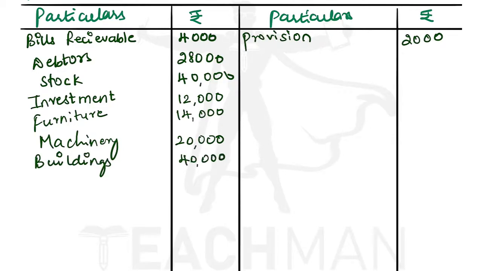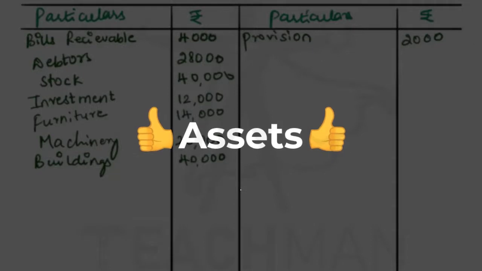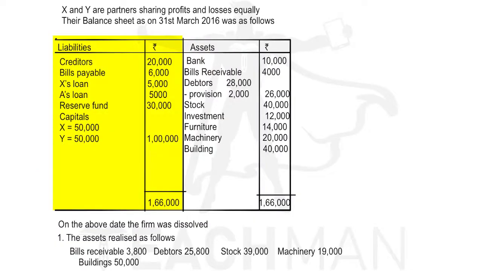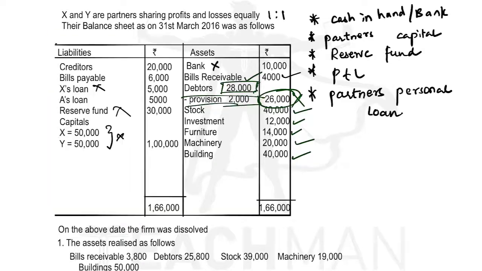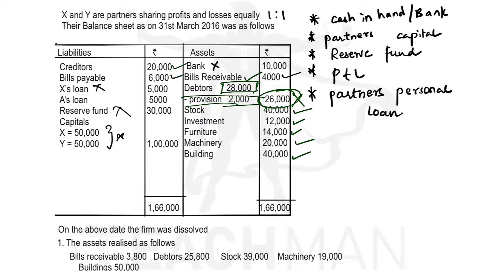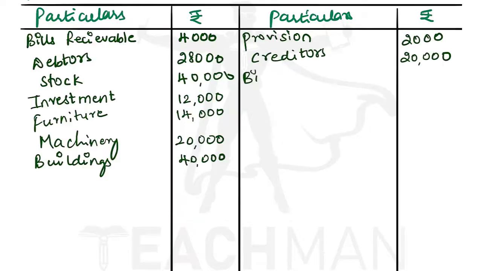So now we have recorded all the assets. Now we should record all the liabilities from the balance sheet. So creditors 20,000, bills payable 6,000.